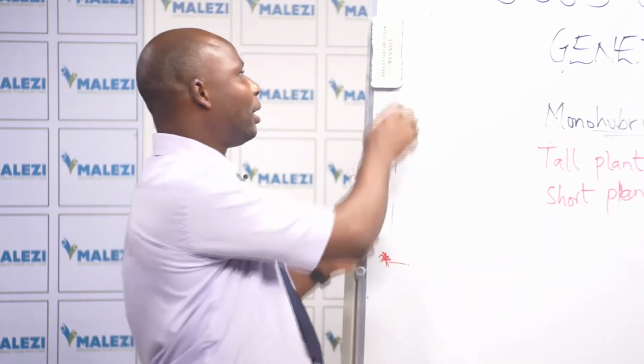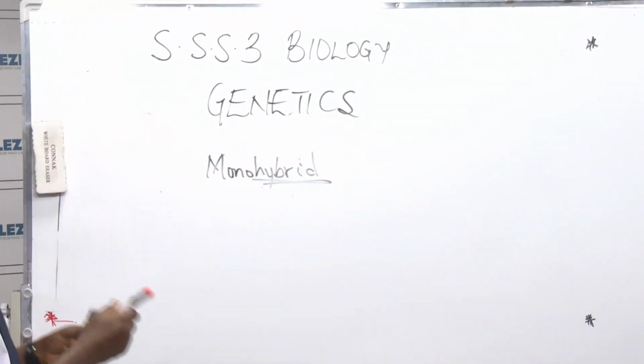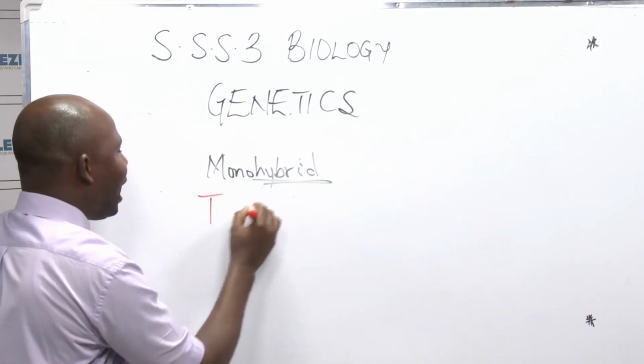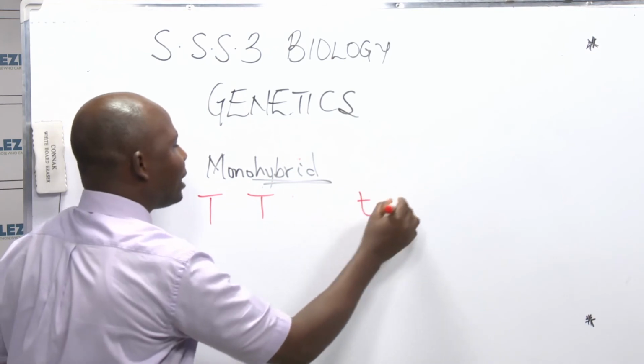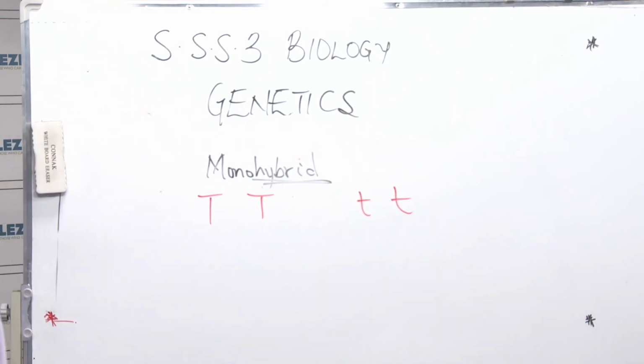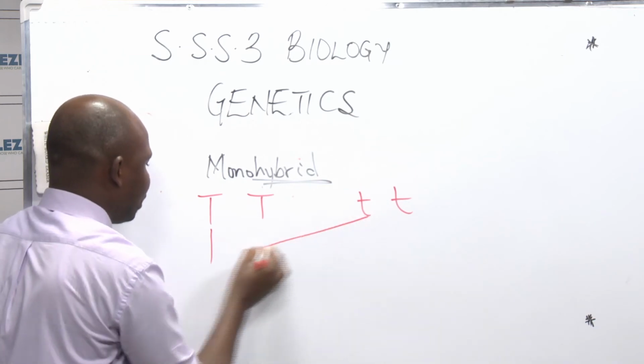Then he performed the other experiment by crossing them. Okay, now I have pure ones that are tall, and I have pure ones that are short. What did he do? He crossbred. He allowed them to pollinate each other, unlike the other one, when he separated them so that they would not mix up. Then, what was the result? He got this.